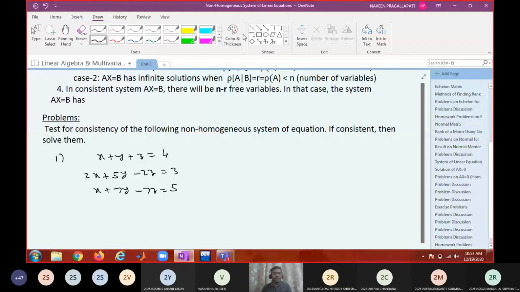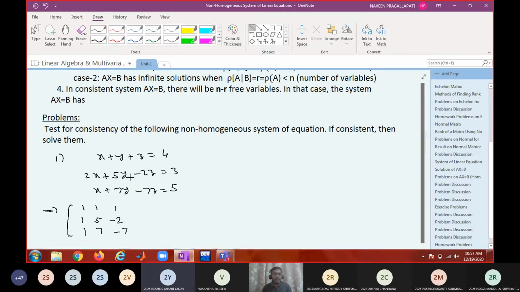So what do you have to do? First, you have to rewrite this in matrix form. 1 1 1, 1 5 minus 2. Write the coefficients of the variables, 1 7 minus 7.